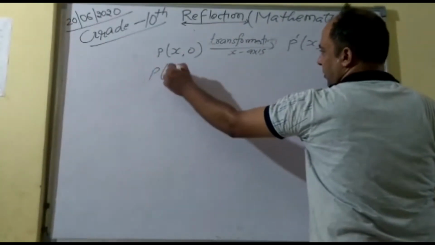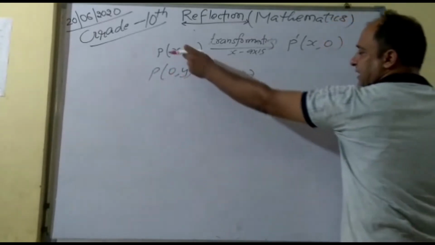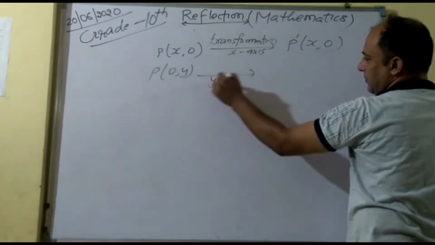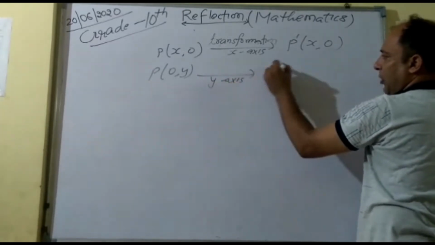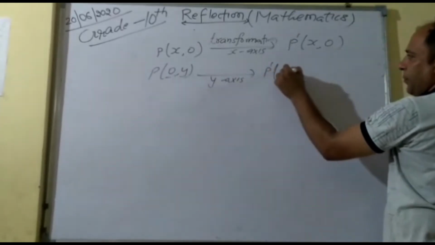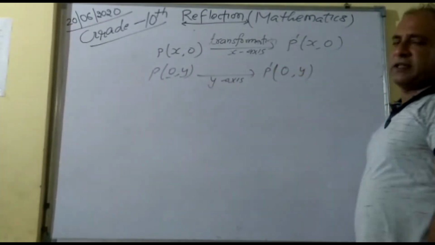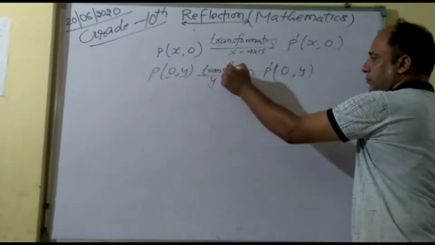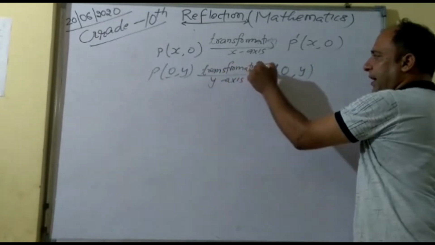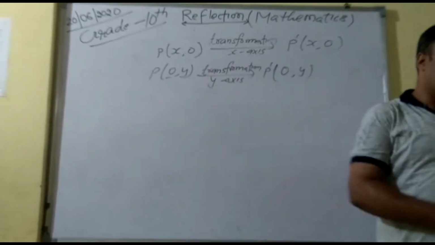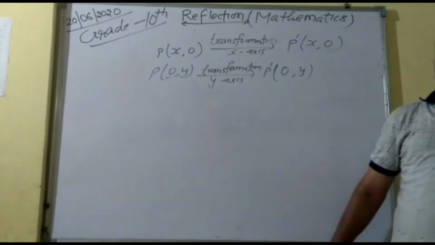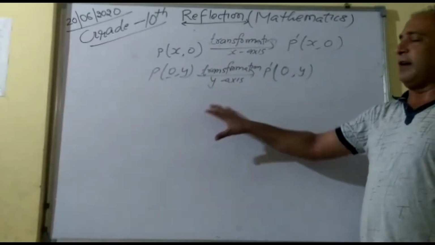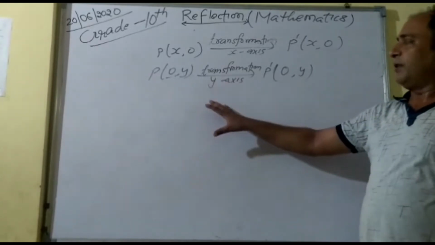Similarly, for (0, comma, y), y and x are the values on the y-axis. So you know the value of x should be changed, but 0 is there. So P dash (0, y). In such cases, if transformation is there, that is called an invariant point, meaning the value is not going to change. Right?